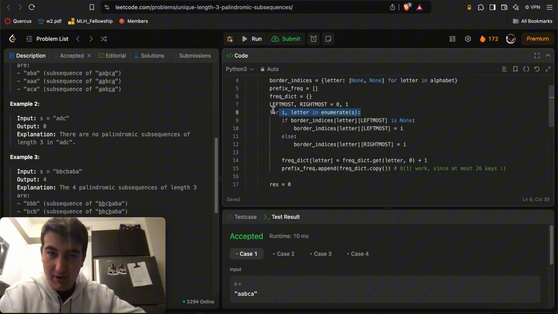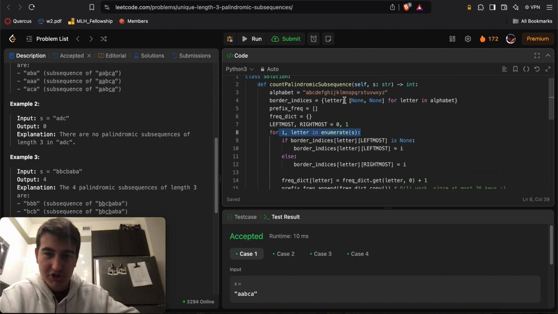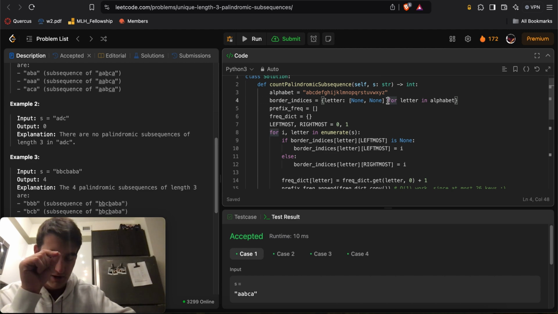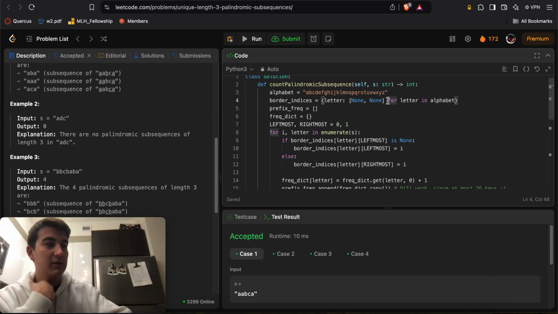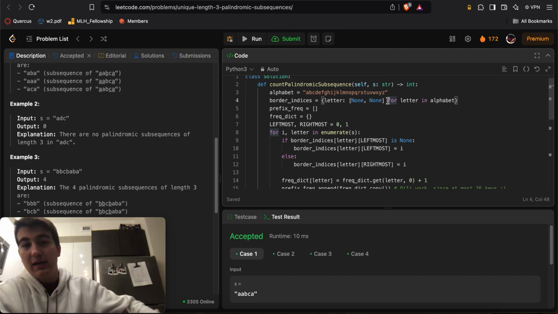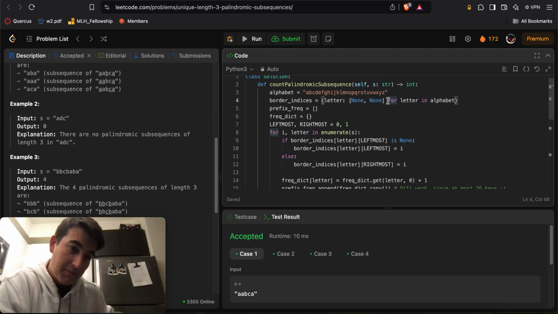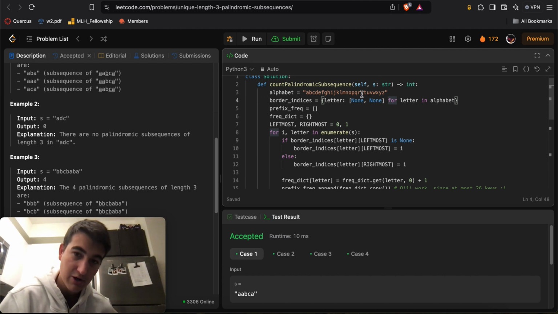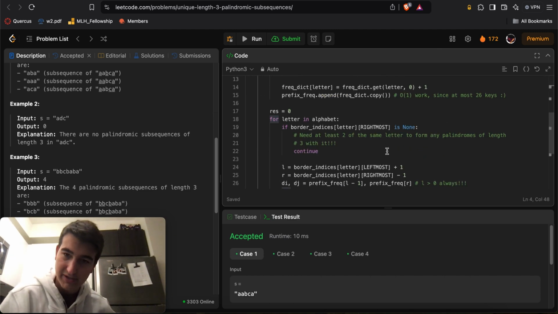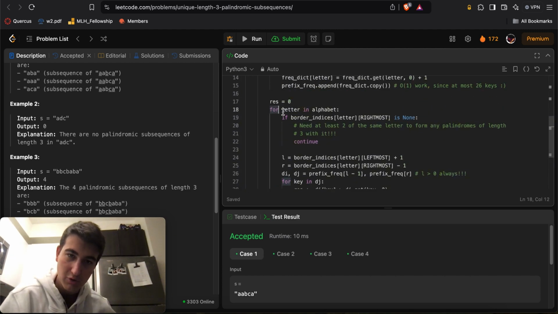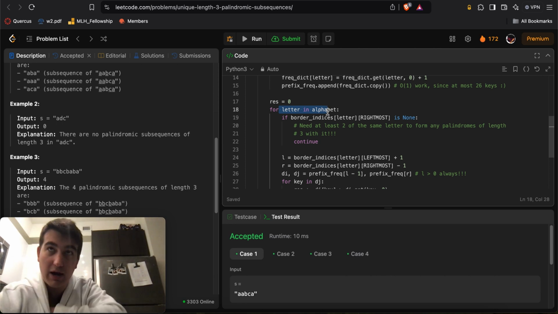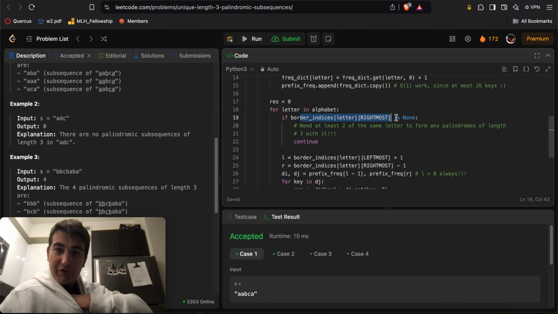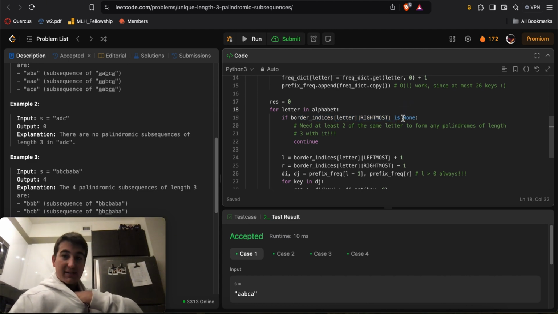So that's kind of the point, and once we're done with this for loop, we'll have for every single letter a two-element array where the first element is the leftmost index of that letter and the second element is the rightmost index of that letter. And there must be at least 2 indices. The very first time I add a letter, I'll only add its leftmost index, not its rightmost index. That way, later in the problem, when I go through every letter in the alphabet, because I want to go through every palindrome that starts and ends with that letter and has stuff in between, I'll check if the rightmost index is none, right?